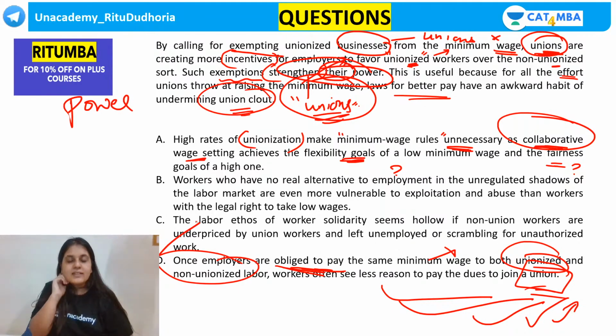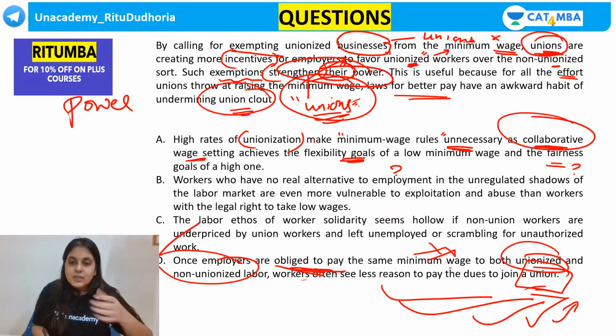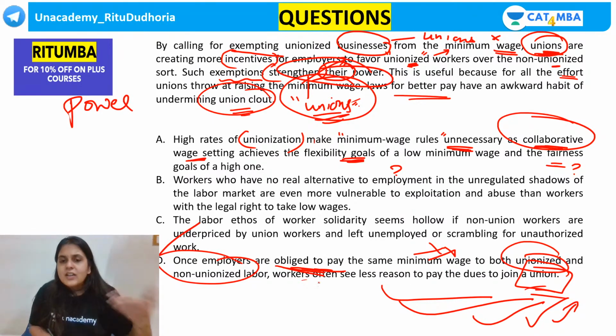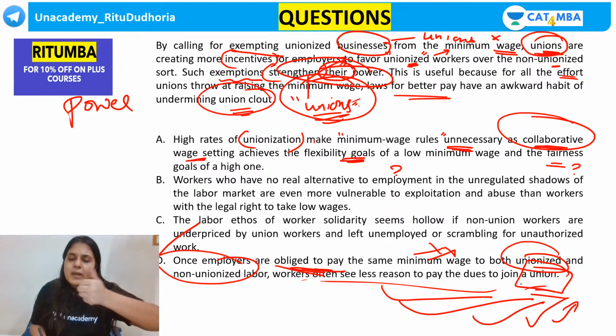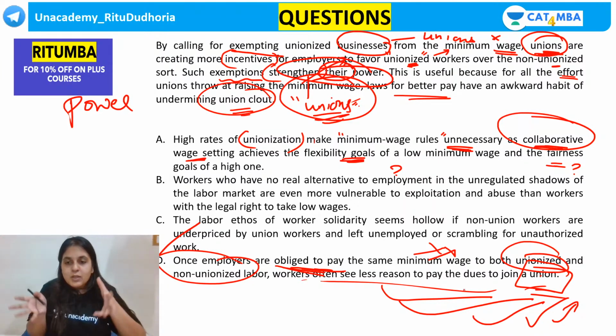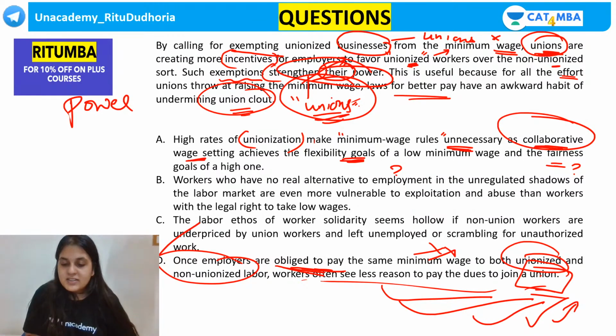Did all of you understand this? They just want to increase their power. How are they going to increase their power? By removing minimum wage. Why are they going to remove minimum wage? Because when the minimum wage rule existed, workers thought, why should we pay extra money to join a union? Now that minimum wage is gone, everybody would want to join a union. By this, the union's power will be increased. Did all of you understand this? So your answer option is D.